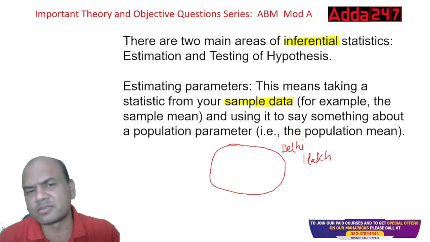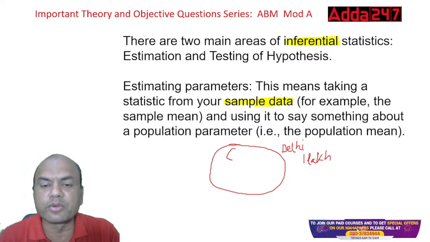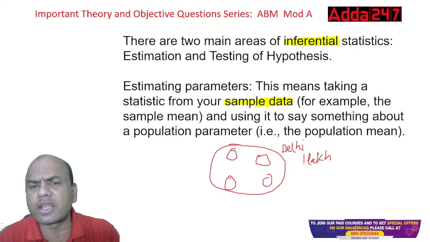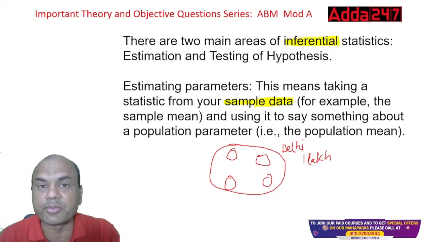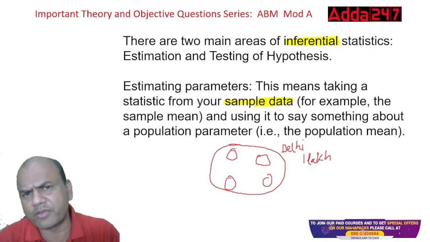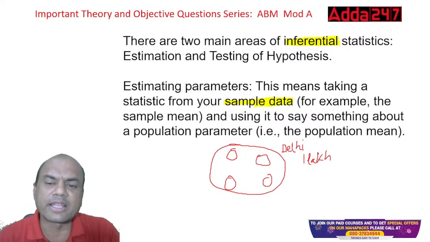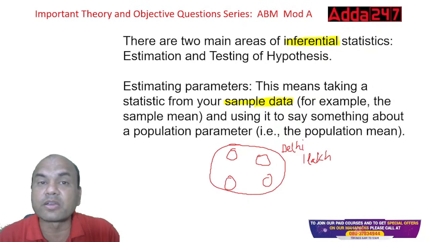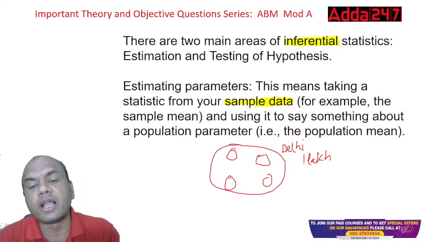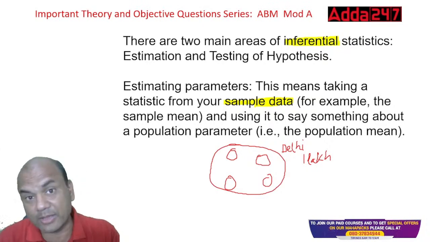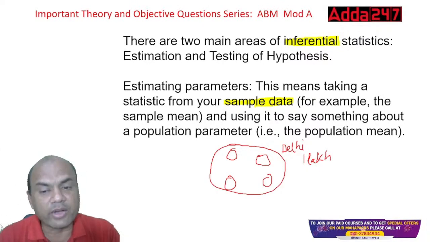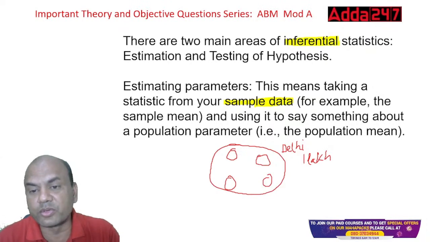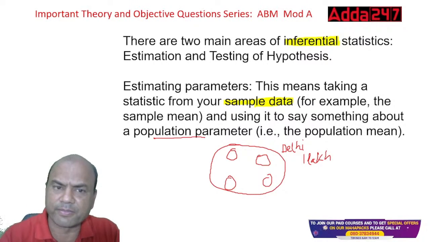Not possible. So what will I do? I'll take samples from 4 corners of Delhi and find out whatever I require. Suppose I require the average salary of Delhi. Is it possible to take it from the entire population, going to every house and checking the salary? Not possible. So I'll take samples from, let's say, 4 corners. There can be more corners also. Find out the salaries and then use them to say something about the population, so apply it to the entire Delhi. That is estimation.